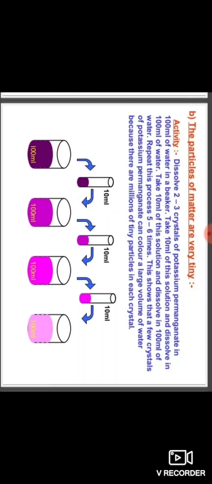Because there are millions of tiny particles in each crystal, so the particles are very tiny and it colors the large volume of water.